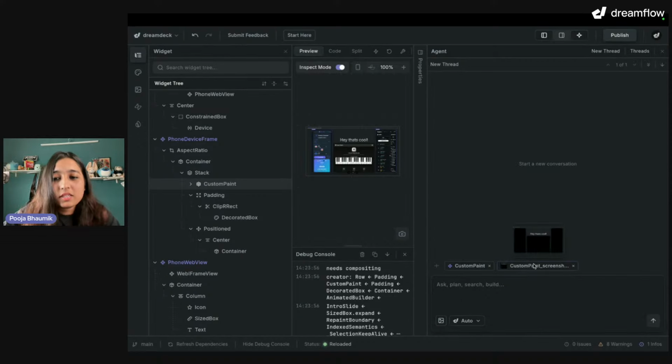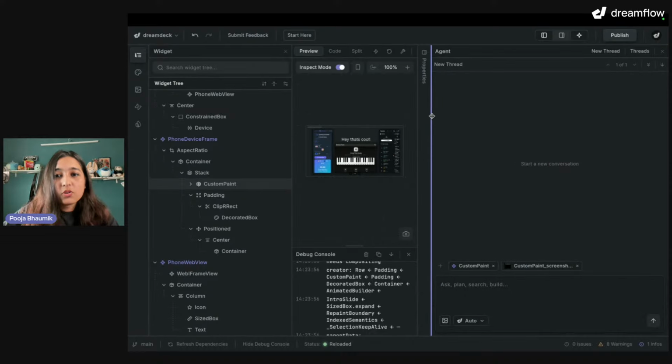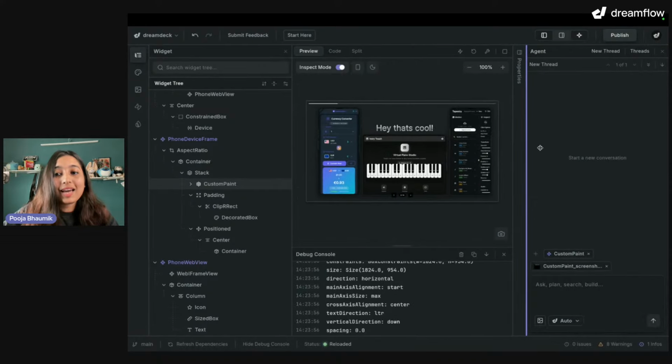If you can notice, this is a screenshot of that widget that I said add to agent, and it also adds the custom paint object or the widget in the agent context itself. Now I can say something like, change the UI to something something, right? So I can do that directly because now it has context here.